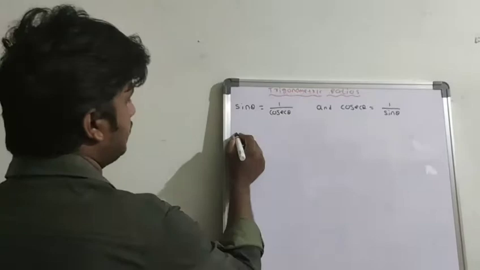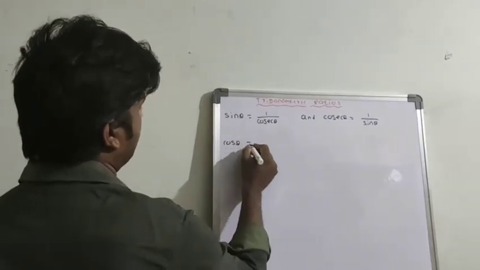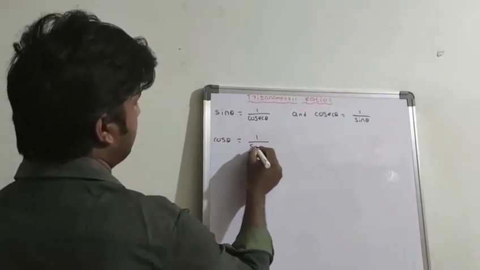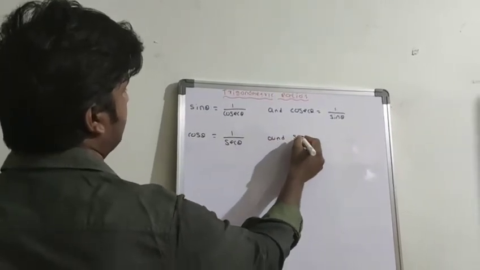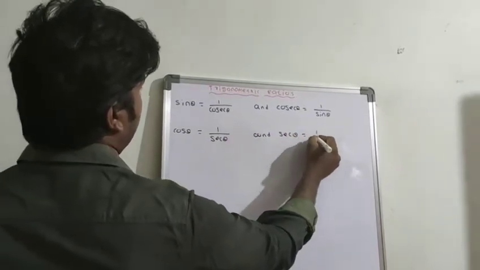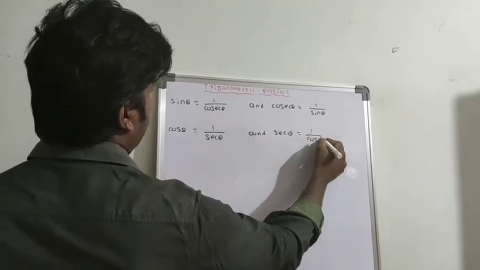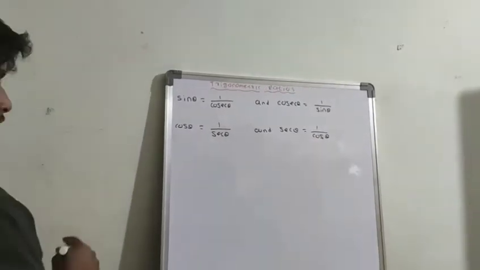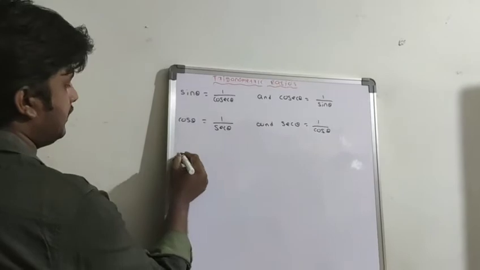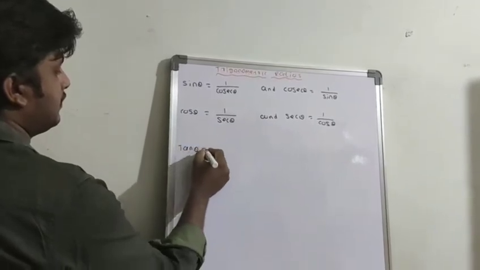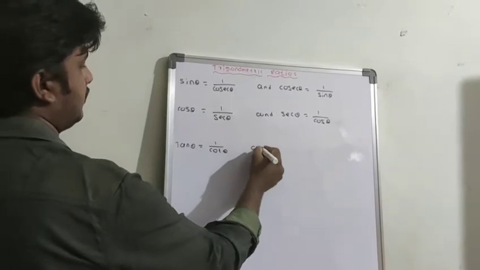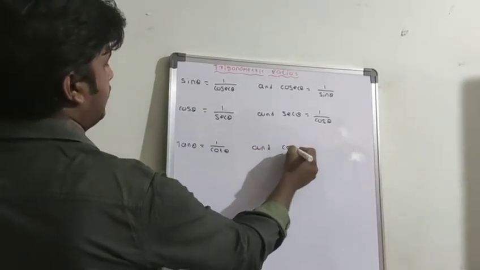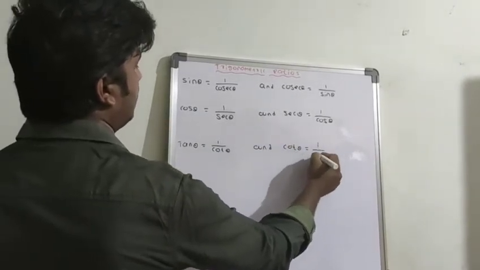And next one, cos theta equal to 1 by secant theta, and secant theta is equal to 1 by cos theta. Next, tan theta is equal to 1 by cot theta, and cot theta is equal to 1 by tan theta.